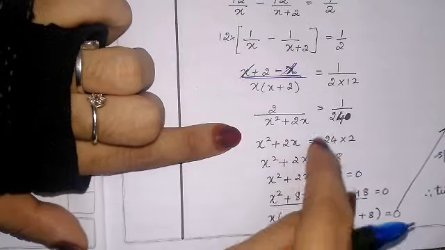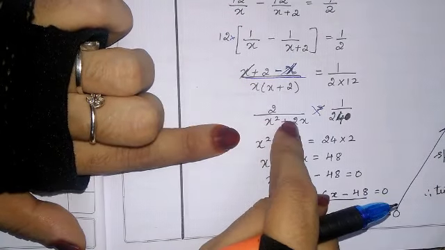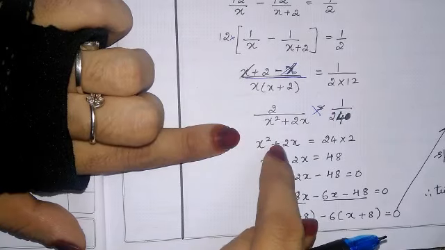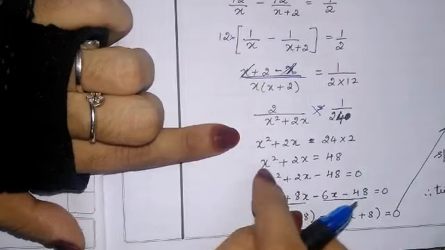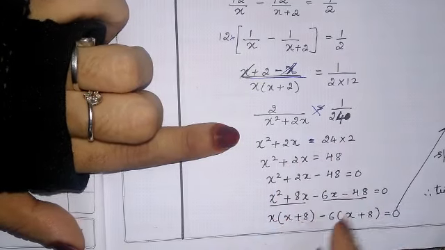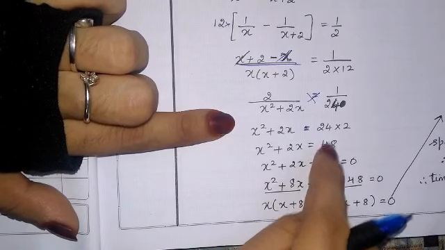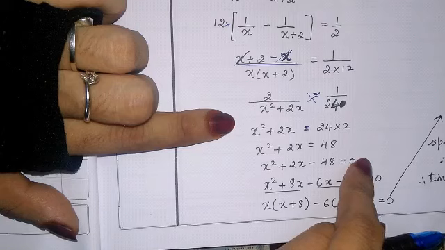Now let us see here. Cross multiply. x square plus 2x into 1, as it is, is equal to 24 into 2, that is 48. So x square plus 2x, if we bring 48 to this side, minus 48, is equal to 0.